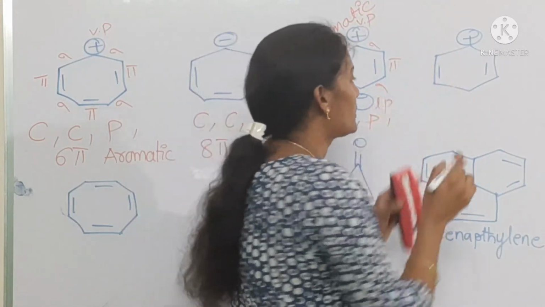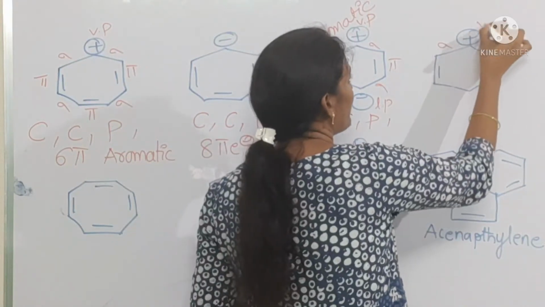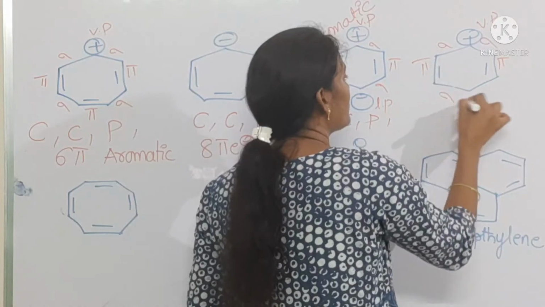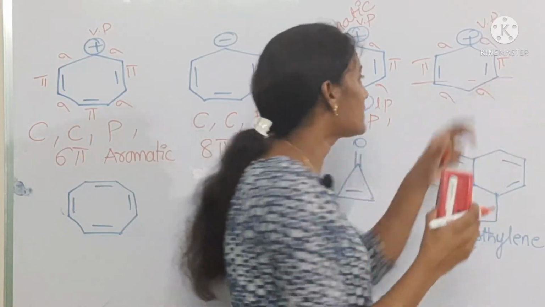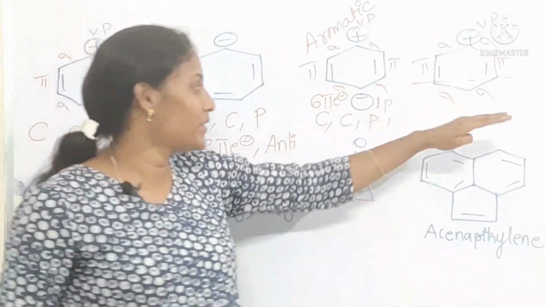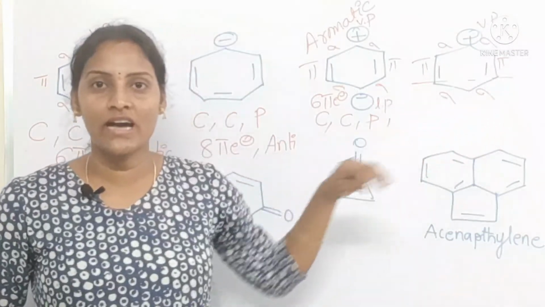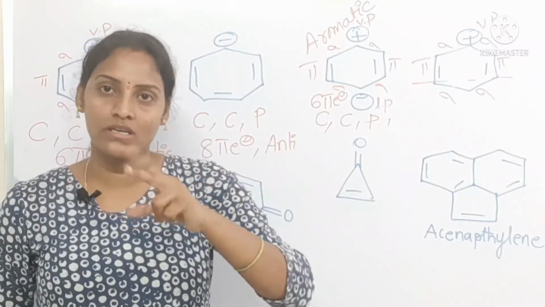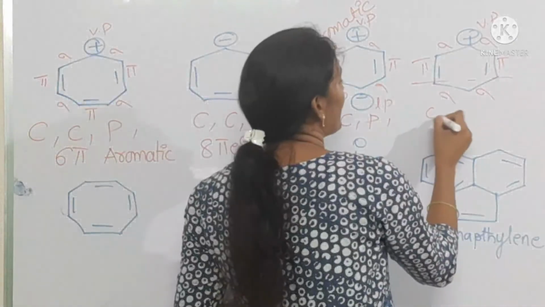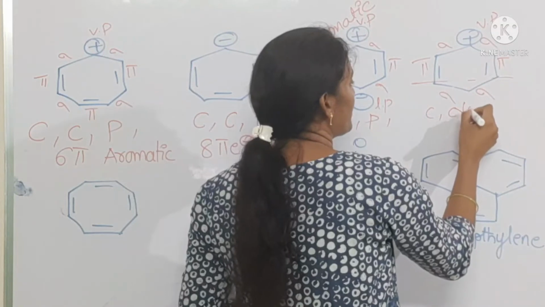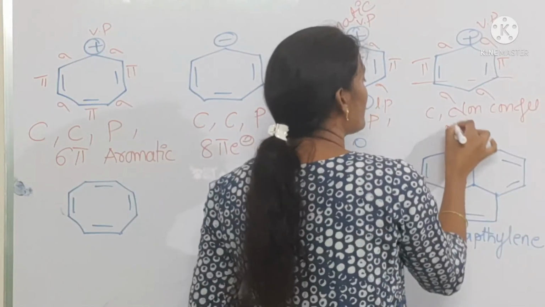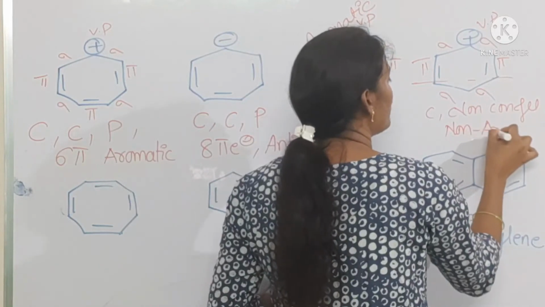Coming to this one, just observe sigma, vacant p, sigma, pi, this is sigma. Up to this extent, the top part is having conjugation, but the lower part is not. 2 sigmas are together only, so it's cyclic but non-conjugated, so it's non-aromatic.